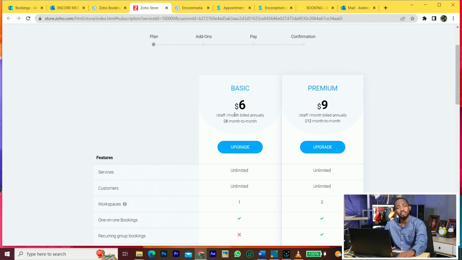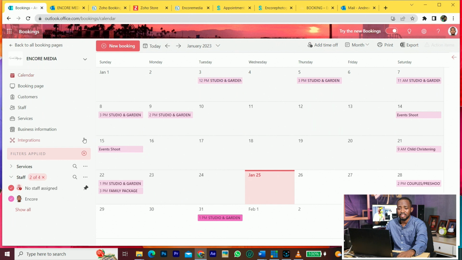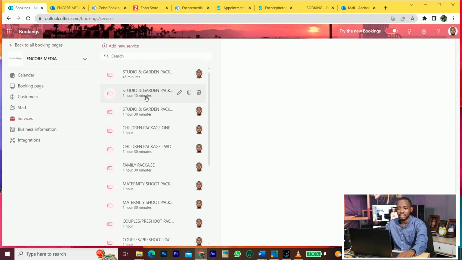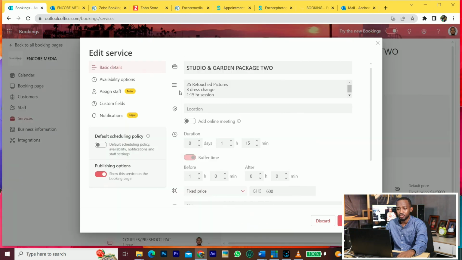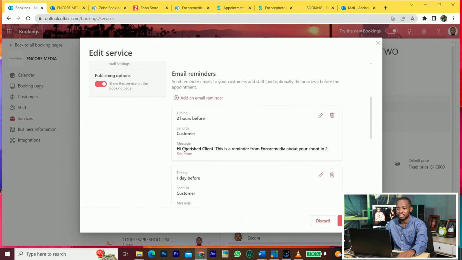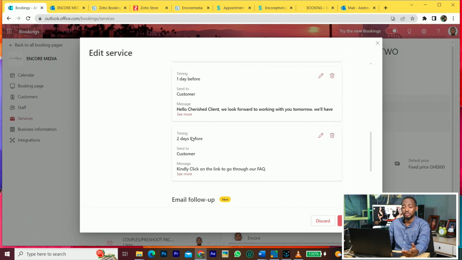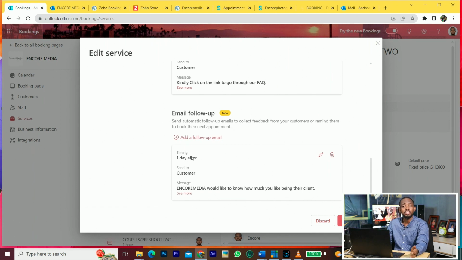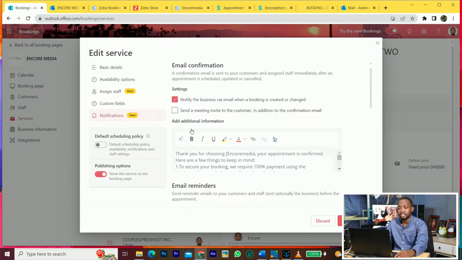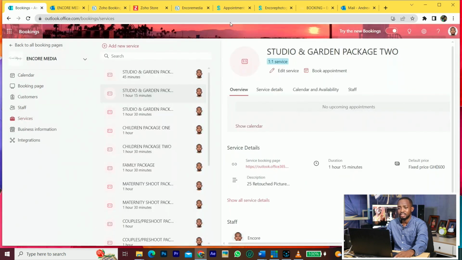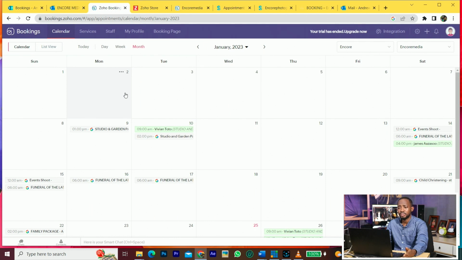Also, you may not be able to forget, because you'll be getting reminders that there is a service. For example, with the Microsoft one, I have set it. If I go to a service like this, let me go to the editing. You see there's a notification. This is a reminder. You can set as many reminders as you want: 2 days before, 1 day before, 2 hours before, and you can tell them that they should come on time and all of that. That's the most important thing about booking. So that's why you need to do this booking.